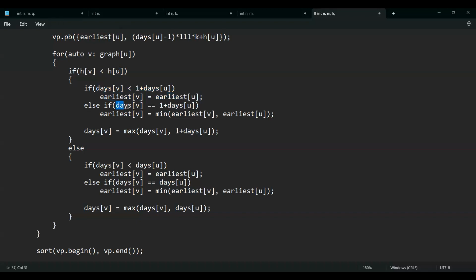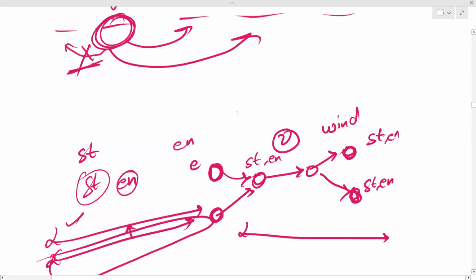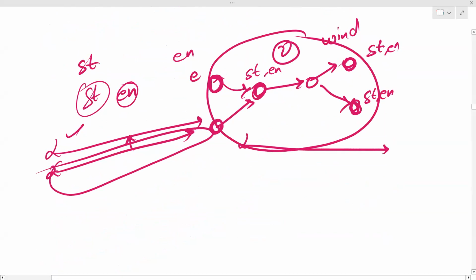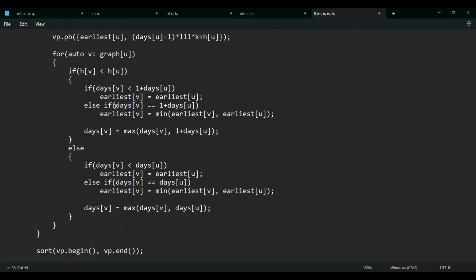But otherwise, if day of v is already equal to this thing, then I'll take the minimum. Why? Because it's possible that earlier also I was having some earliest value because of some other node. Like I said, this kind of structure is also possible. So this node will have earliest from 2 values. So you'll have to use both of these nodes to calculate the earliest of this node, the earliest point at which this current component gets started. So if this value is anyway equal to this day of v, I'll do this thing. Otherwise, I'll calculate it completely.